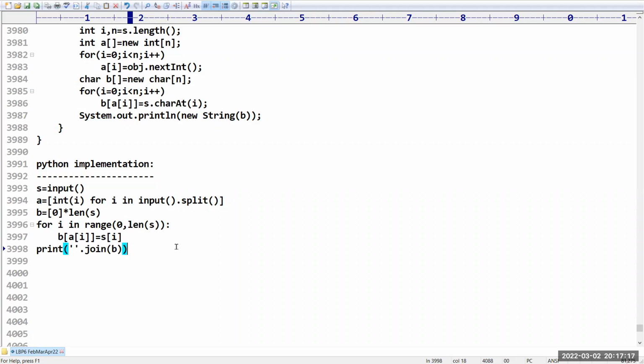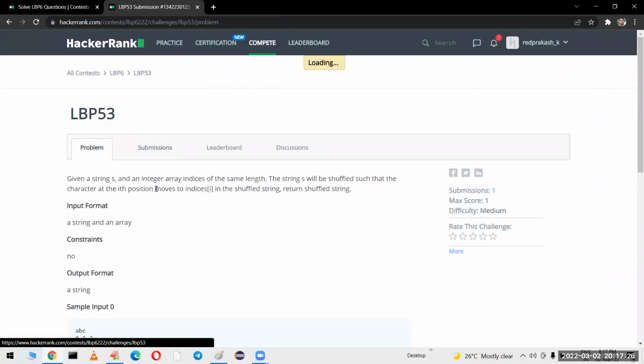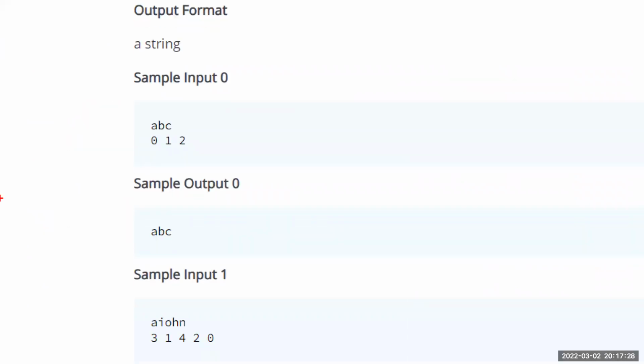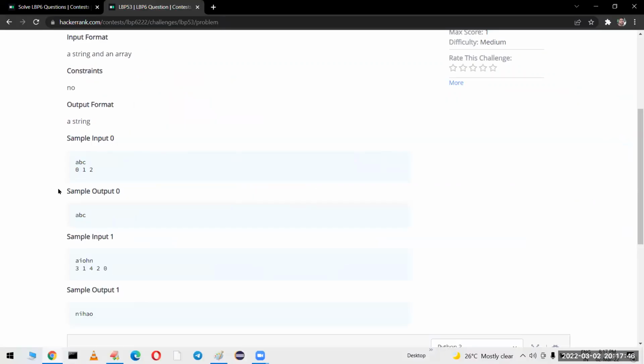Yes, I request everyone to respond. Clear up to this. Split means it is going to split your input, because in your program we have given input like this. This is the first number, second number, third number. Space separated values are there. So what split is going to do is, based on space, it will split. This will become the first token. This will become the second token. This will become the third token. Like this, it will create a list. Clear?